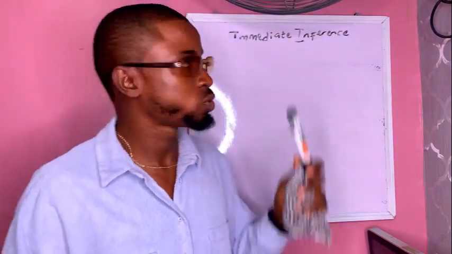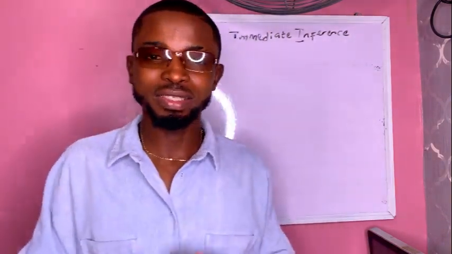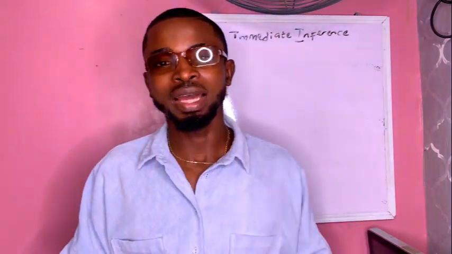So the points we have been analyzing so far can be summarized as follows. What is immediate inference? Immediate inference is just the process of inferring a particular proposition from another proposition without any intermediate proposition or additional logic rules. And we said there are three different ways of doing that. We have conversion, obversion, and contraposition. What is the good for conversion? Conversion states that you interchange the subject term and the predicate term. However, conversion for A proposition is only valid by limitation, while conversion is generally valid for E proposition, I proposition, and generally invalid for O proposition.